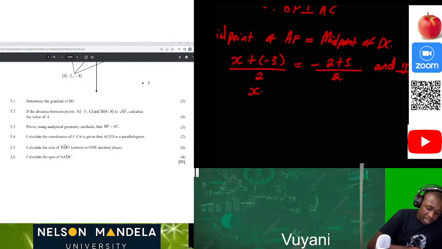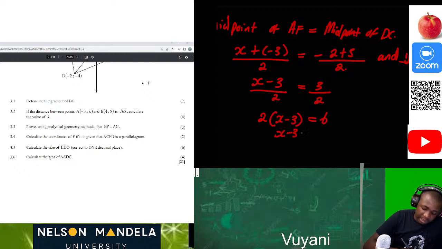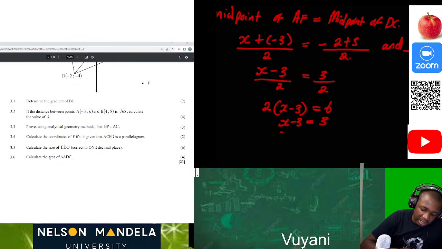Now we can calculate our x. This will be (x minus 3) divided by 2 equal to (5 minus 2), which is 3 over 2. So now we can solve for x. This will be 2x minus 3, because we have cross multiplied, equal to 6. Then x minus 3 is equal to 3, because we divide all through by 2. Then x will be equal to 6 after we have transposed to the other side.